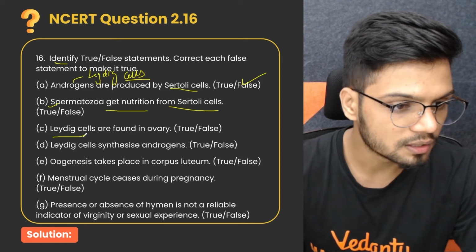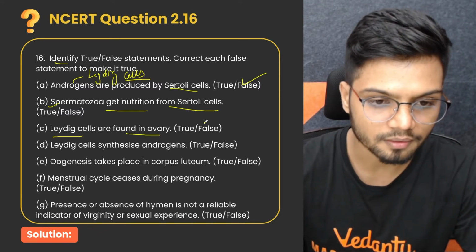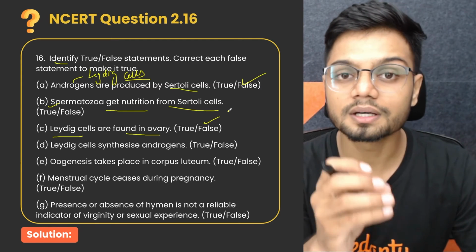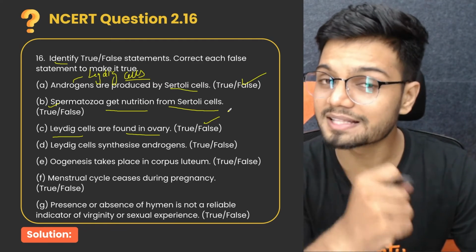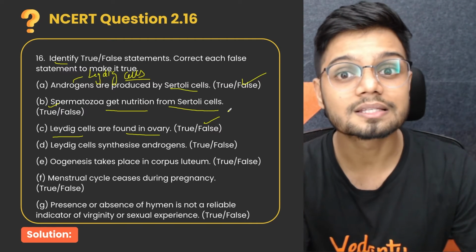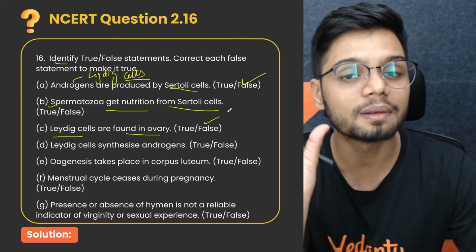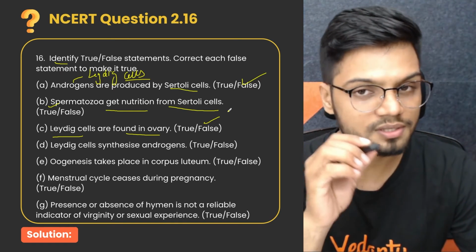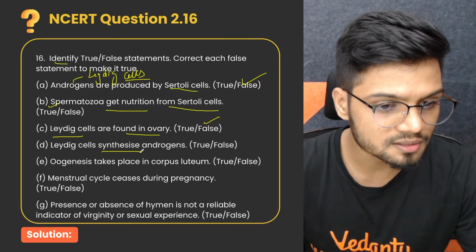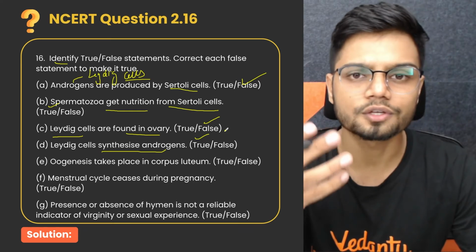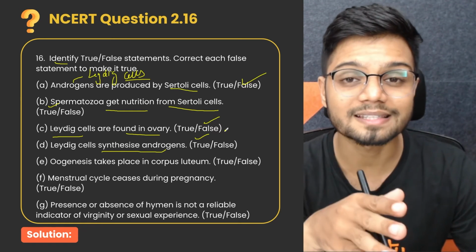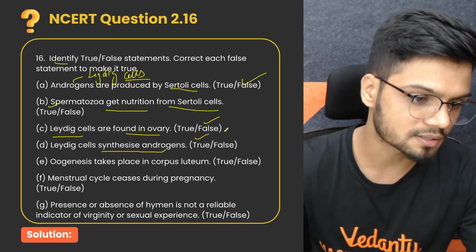Next question: Leydig cells are found in the ovary. Absolutely false. Why? Because Leydig cells are found in the interstitial space, and hence they are also called interstitial cells, as you can see in your NCERT labeling. So this is a false statement. Leydig cells synthesize androgen. Absolutely true, because Leydig cells provide androgen, which is responsible for the secondary sexual characteristics.